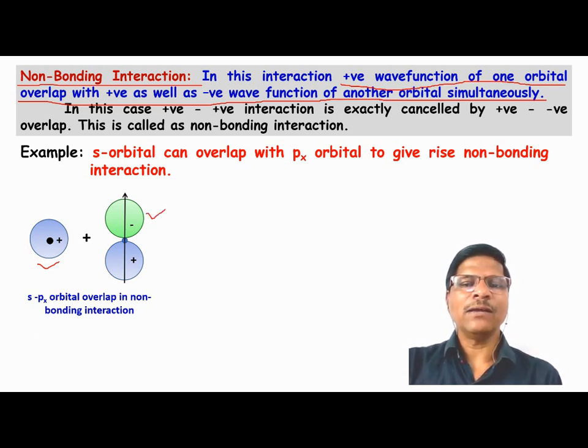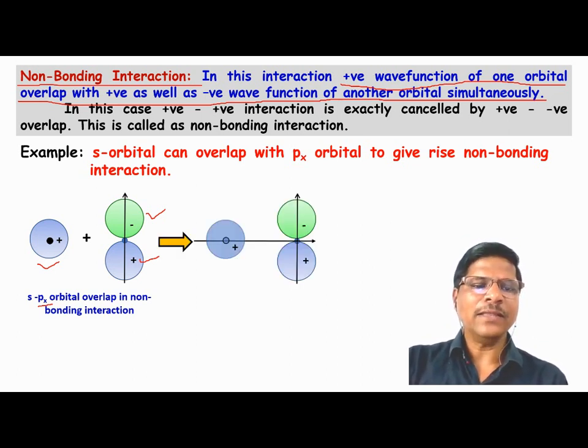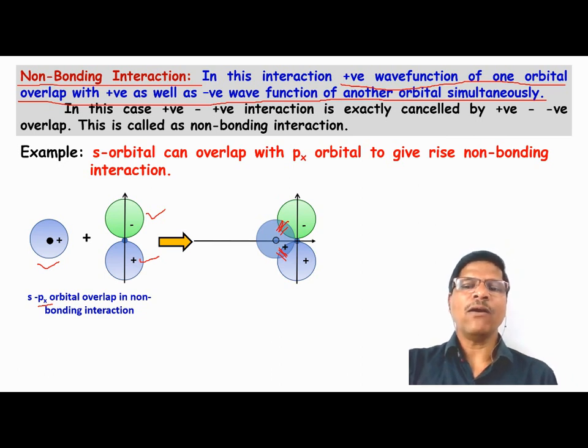So you can see that positive-positive overlap as well as positive-negative overlap take place simultaneously, and in this case the peculiarity is that the positive-positive interaction is exactly cancelled by the positive-negative interaction. As such, there is no bonding interaction in this case, no bonding or anti-bonding interaction. Such an interaction between two atomic orbitals is called non-bonding